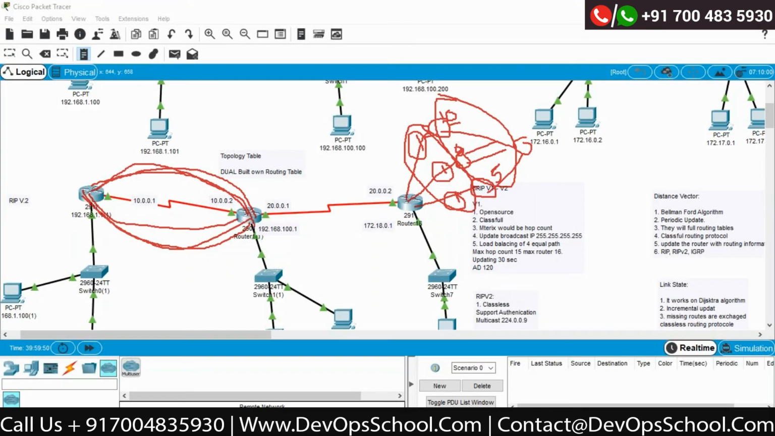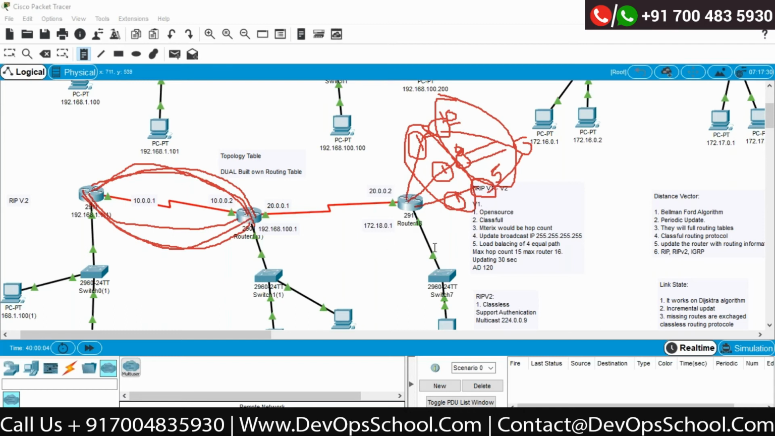Okay. Now we are going to configure EIGRP on top of our topology. Let me share my screen. I hope you are able to see my screen right now. Now we are going to configure EIGRP on top of the same topology.